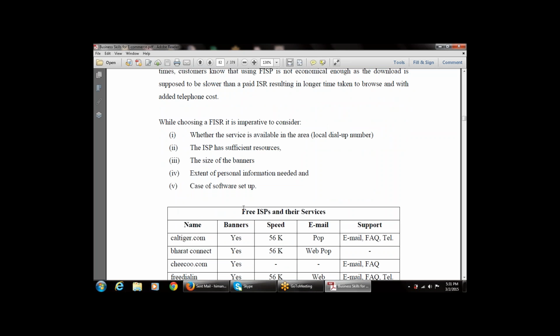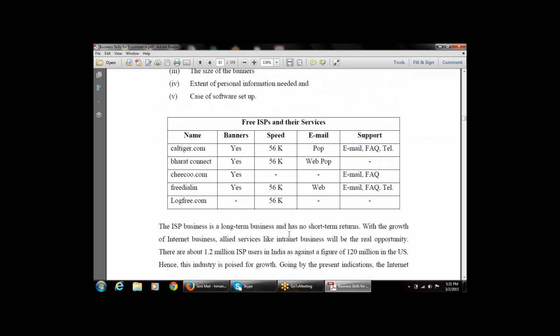This is the list of free ISPs and their services. These are the various free ISP businesses in India. The first one is calltiger.com. Banners are available, yes. Speed is 56k. Email is POP. Support is available via email, FAQ, and telephone.